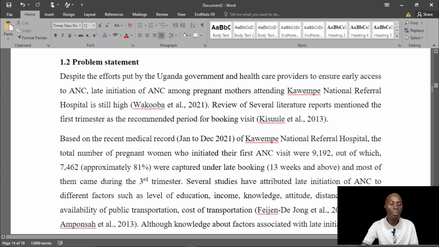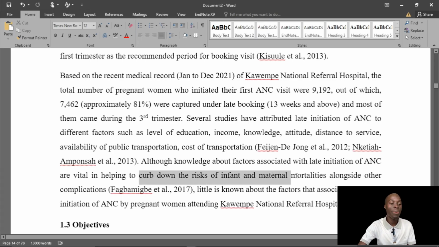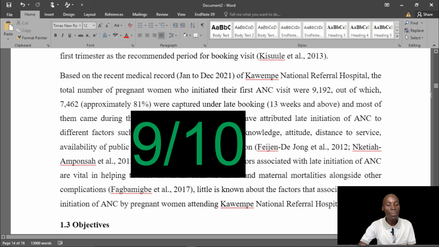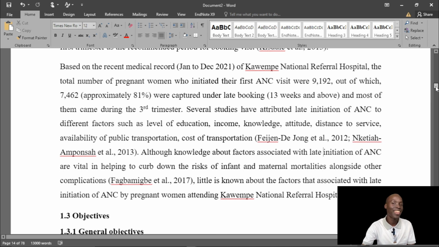This was really a cool one because the person went to the facility, got the information from there, and used it to write this problem statement. This was good. It also talks about the disadvantage of not ensuring early initiation, the risk of infant and maternal mortality. So this is a good one. I'm going to give it 9 out of 10. Why 9? 1 for the row, of course.